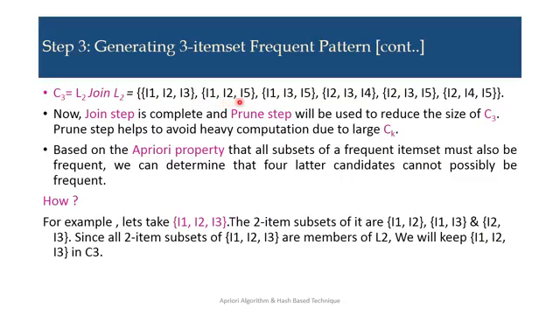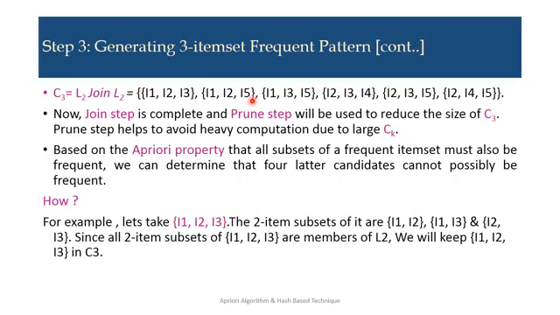If you take I1, I2, I5, the subsets are I1, I2, I5, I1, I2, I1, I5 and I2, I5. So you can say that the one item sets I1, I2, I5 are there in the one item frequent item set, and I1, I2, I1, I5 and I2, I5 are present in the two item frequent item set. Due to this, as both these sets satisfy the a priori property, we have kept these two sets in our C3 list.